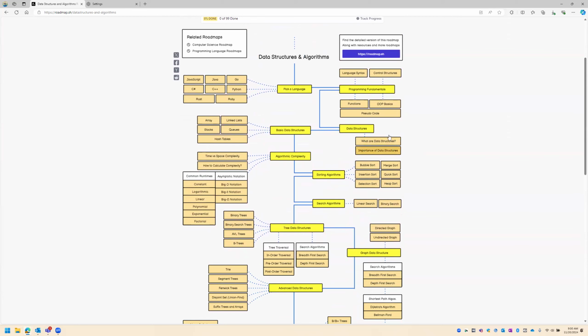Once we learn about what data structures are and their importance, we will go on to study basic data structures. Basic data structures in the sense we have arrays, linked lists, stacks, queues, and hash tables. These are the very important and very basic data structures, even though there are multiple other data structures which are really important in actual use cases. If you're going to face an interview for an entry level role, I think this will be more than enough to get yourself together.